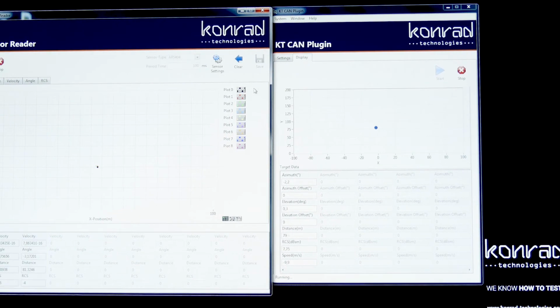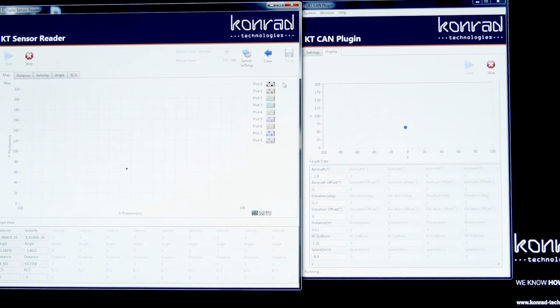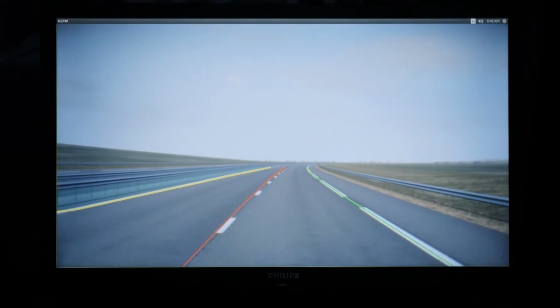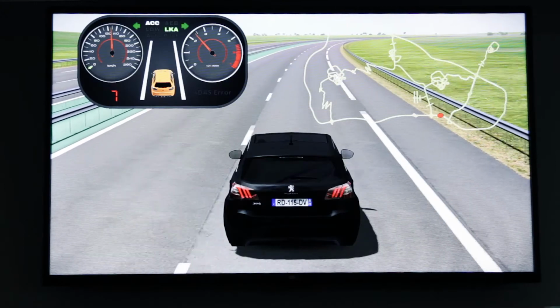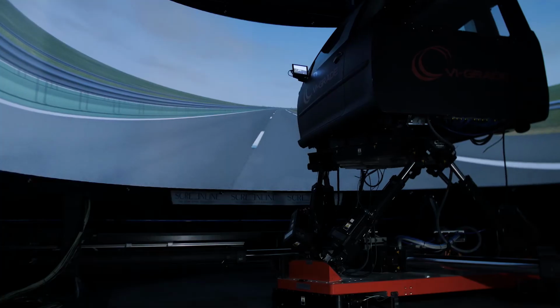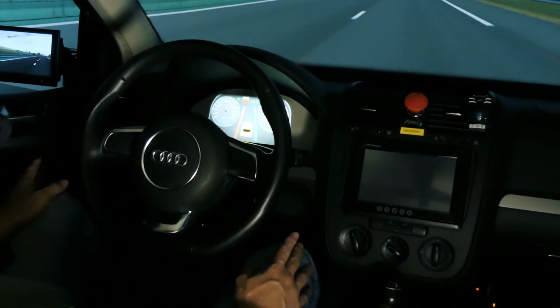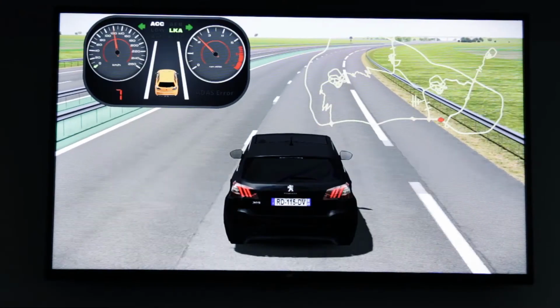You are able to now perform stress testing and regression analysis with specific use cases to evaluate the performance of the ADAS algorithm and the ADAS capability within a lab environment, so you're in control.